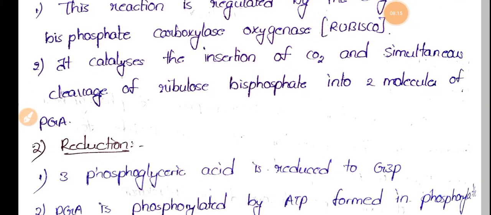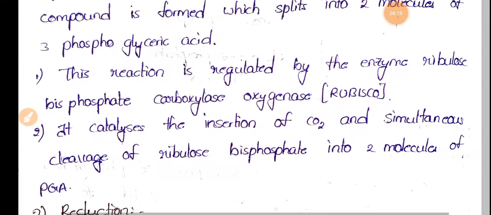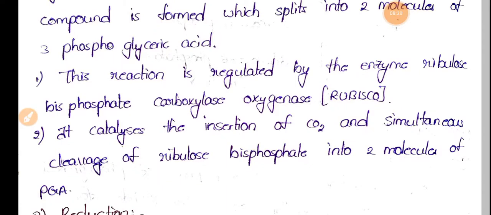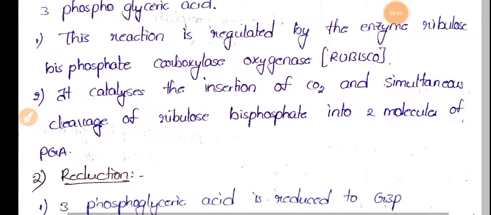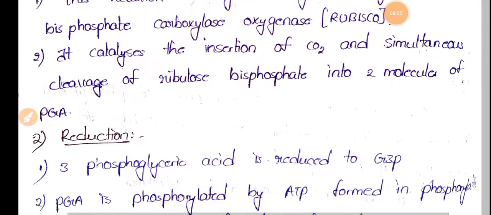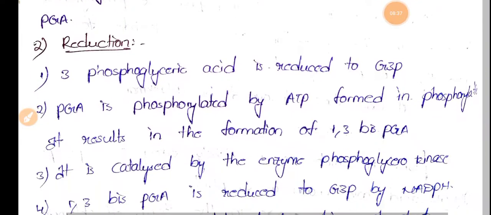From that, glyceraldehyde 3-phosphate is produced by the enzyme triose phosphate dehydrogenase. So this all comes under the carboxylation phase, and the next one is the reduction phase.